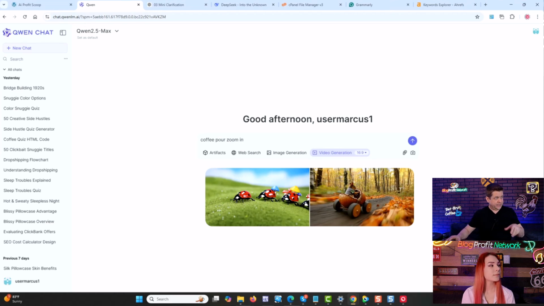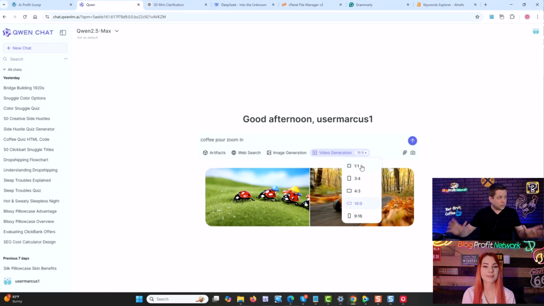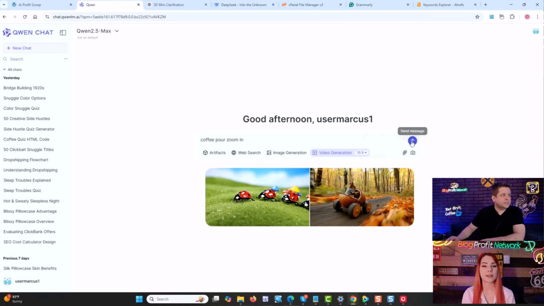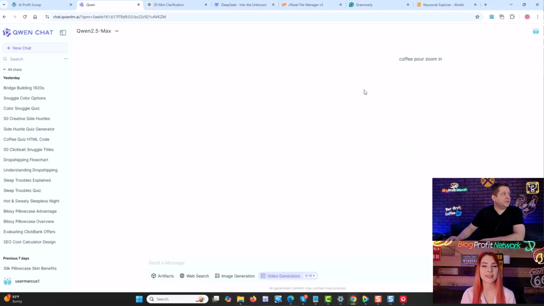One of the things I also liked about this is the ability to change the aspect ratio. So like you can make one for a phone, an old school TV, a square, whatever it is you're trying to do, which is really cool. That is helpful. So that you're not trying to crop whatever it tries to fit in. Just like one step less. If you need a video for TikTok, you don't need to actually get the video from here and go to the video editor to cut it. Exactly. So let's go ahead and generate this coffee pour for TikTok.